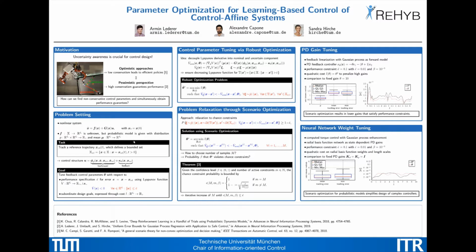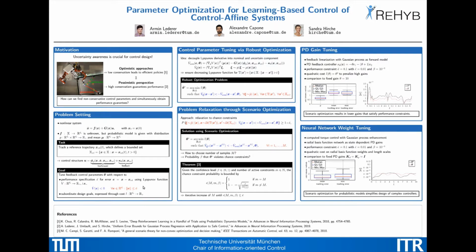Our policy for this consists of two parts. The first one is the feed-forward component, which uses the mean function mu, whereas the second part is the feedback component, which depends on a parameter theta. Our goal is to find feedback controller parameters such that the tracking error remains below a prescribed value, here denoted as E bar. We formulate this using the Lyapunov function v, as shown here in this expression.